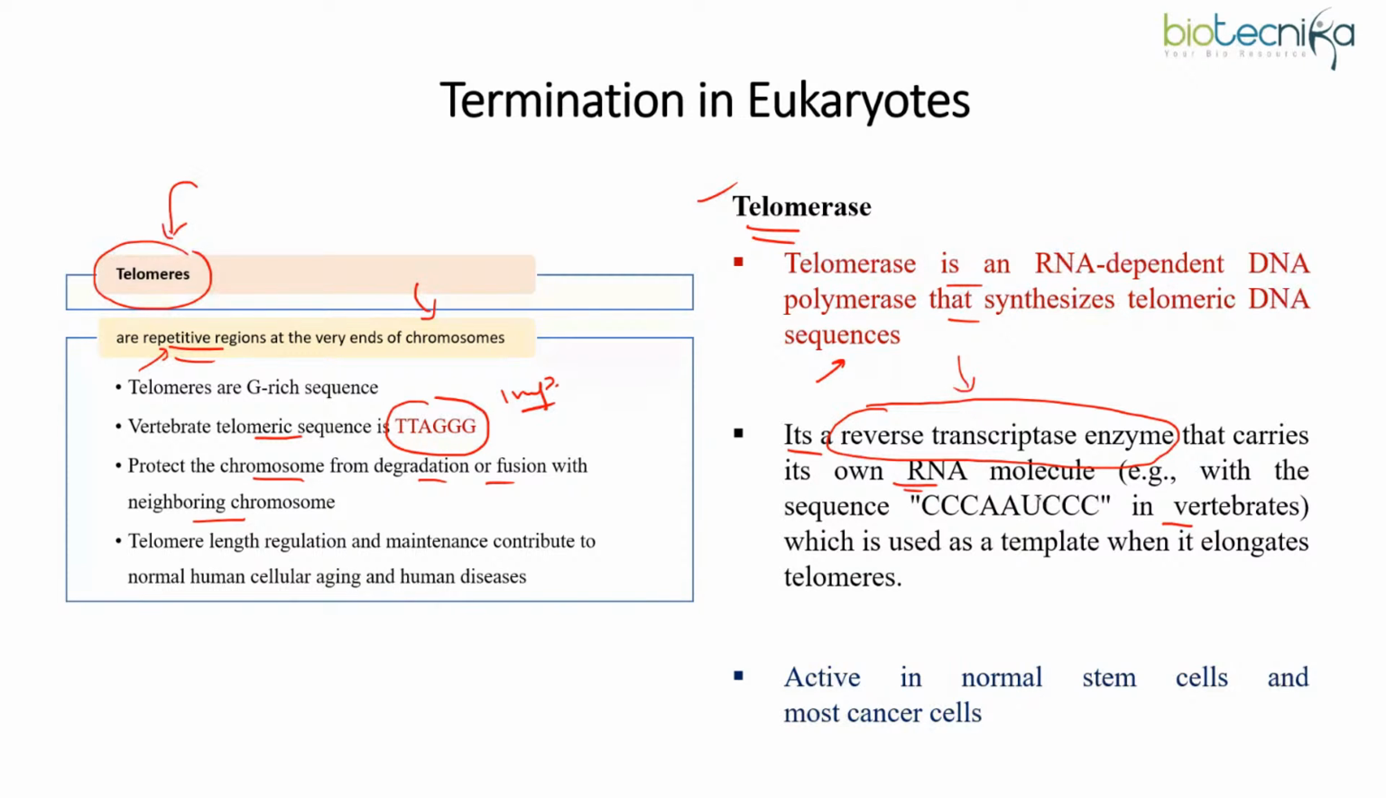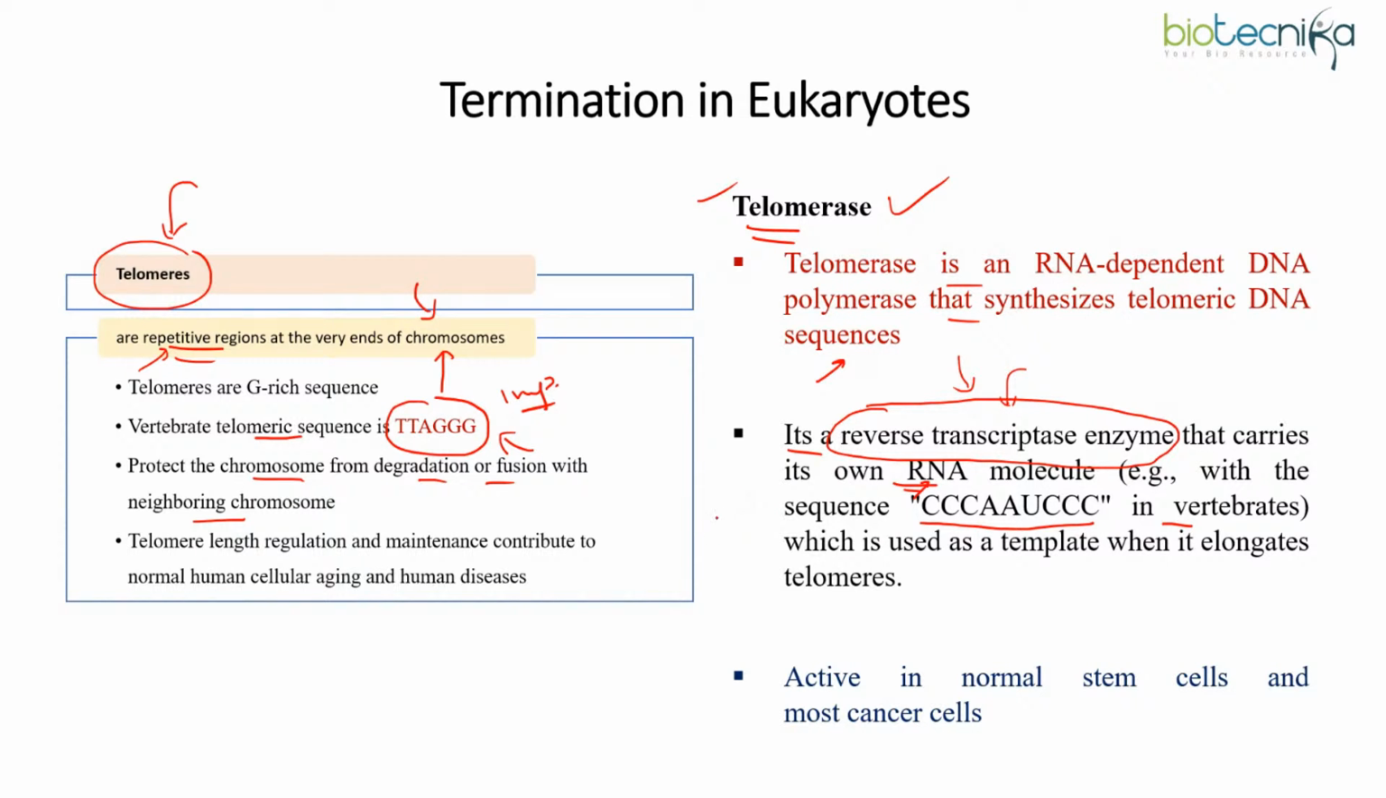In vertebrates, the sequence is this. So you would find that this sequence is actually complementary to the telomeric sequence. Telomeric sequence is the one which you are going to find at the ends of the chromosome. And this is the sequence which you are going to find in the RNA template being carried by the reverse transcriptase enzyme, which is telomerase. So it helps to maintain the ends of the chromosome.